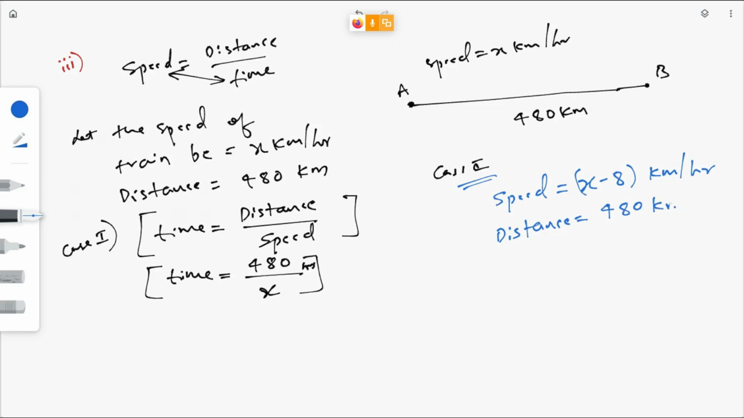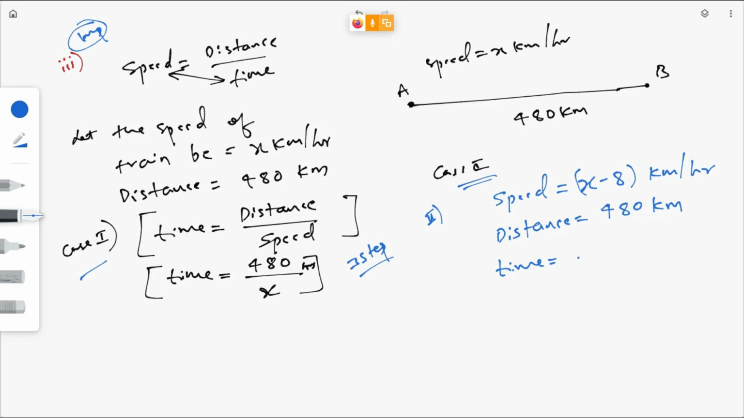480 kilometers. Okay, read the question again. If the speed of the train is decreased by 8 km per hour, then the train will take 3 hours more to cover the same distance.